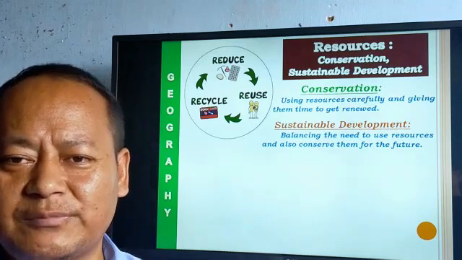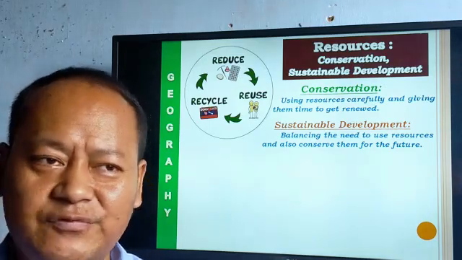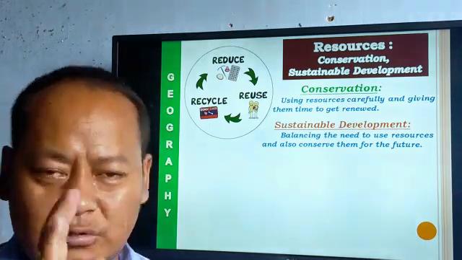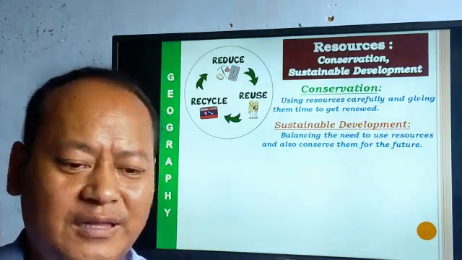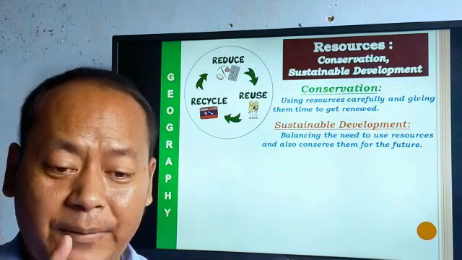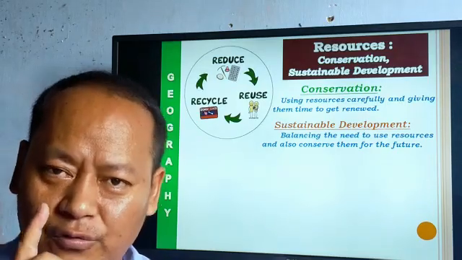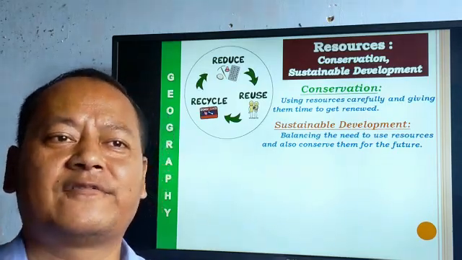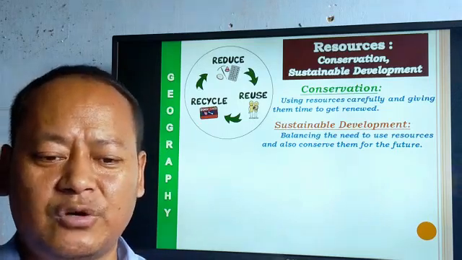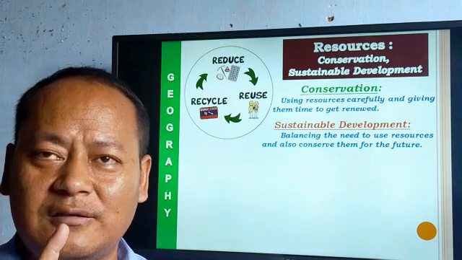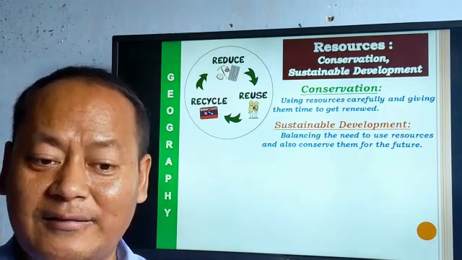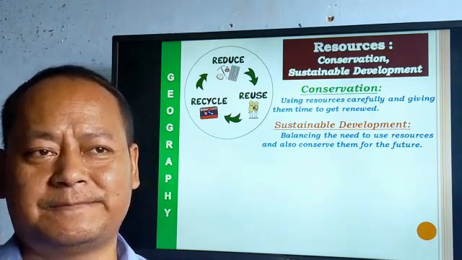Then what do you mean by sustainable development? Sustainable development doesn't mean stopping the utilization of resources. No, we have to balance. We have to use resources by balancing the needs of the present moment and those of future generations. So we have to use and balance in nature. That is conservation and the principle of sustainability.